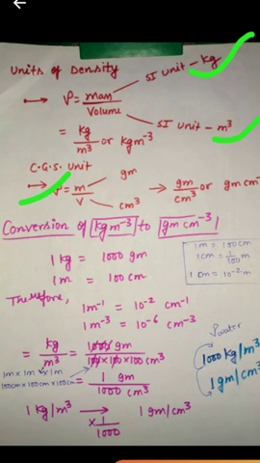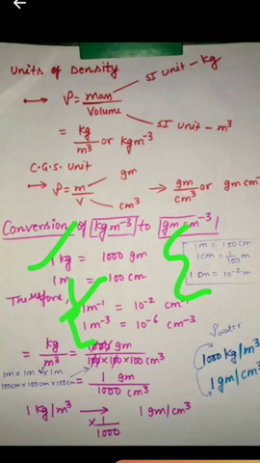One most important thing: conversion of kg meter power minus 3 to gram centimeter power minus 3. It is very helpful in numerical problems. For this, 1 kg is equal to 1000 gram and 1 meter is equal to 100 centimeter. So here we can write 1 meter power minus 1 is equal to 10 to the power minus 2 centimeter power minus 1, and 1 meter power minus 3 is equal to 10 to the power minus 6 centimeter power minus 3. These are the conversions. So here we can see 1 meter is equal to 100 centimeter and 1 centimeter is equal to 1 upon 100 meter.